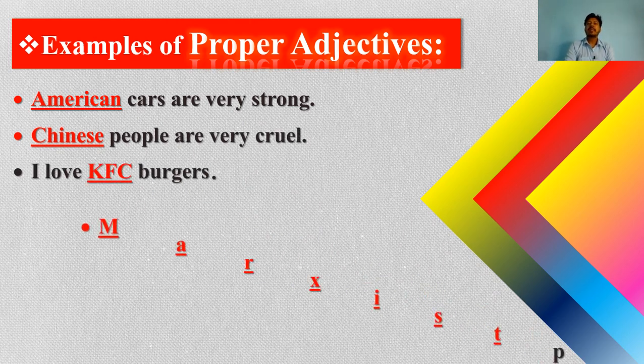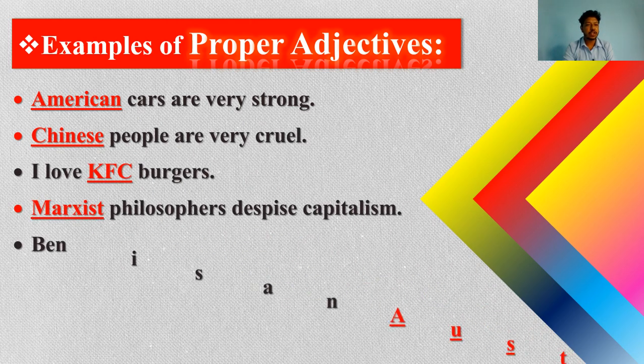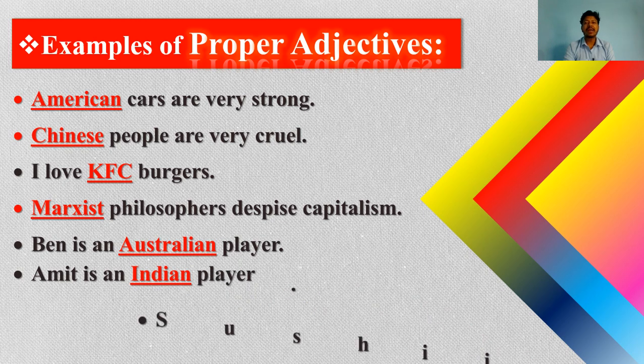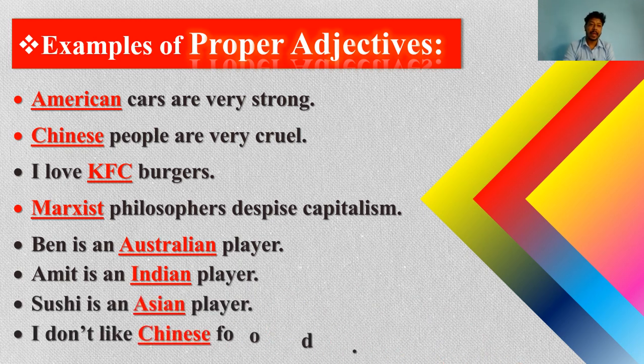Such as, American cars are very strong, Chinese people are very cruel, I love KFC burgers, Marxist philosophers despise capitalism, Ben is an Australian player, Amit is an Indian player, Sushi is an Asian player, I don't like Chinese food.